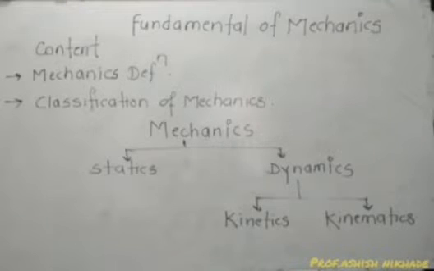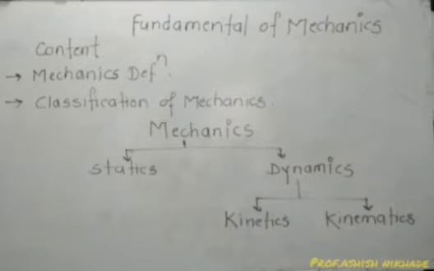So what do you mean by statics now? Statics is a branch of mechanics which deals with the study of forces acting on a body when the body is at rest. Here the key word is rest, because statics is the term related with the rest condition.